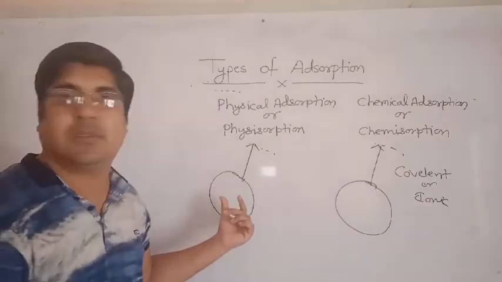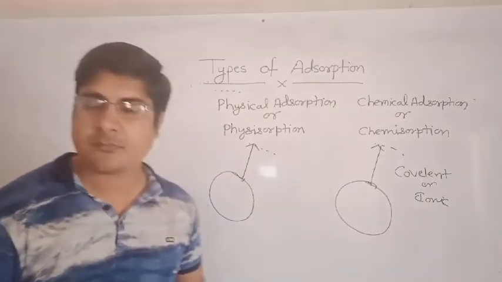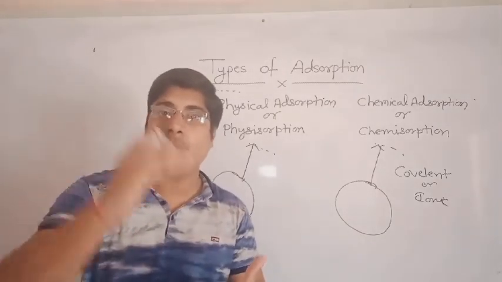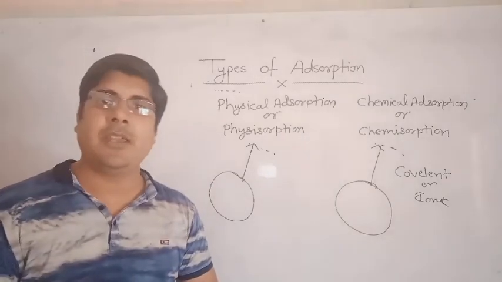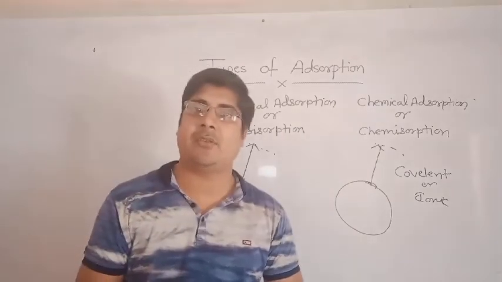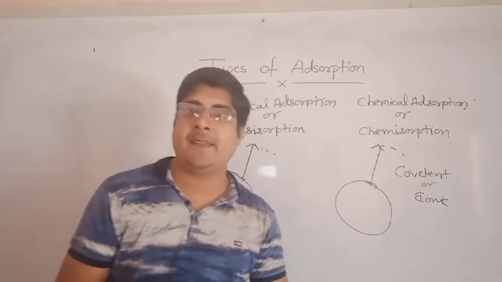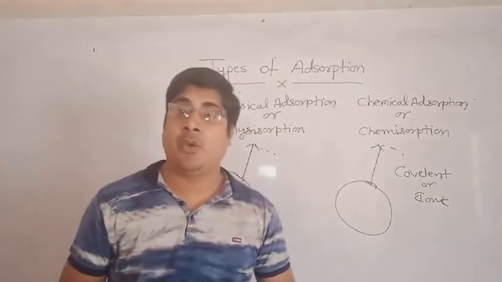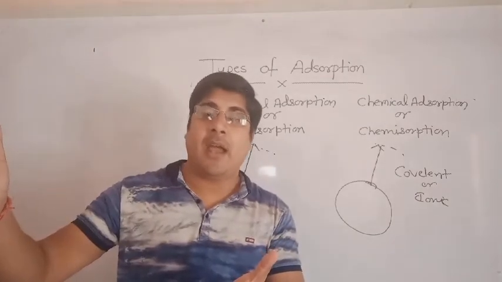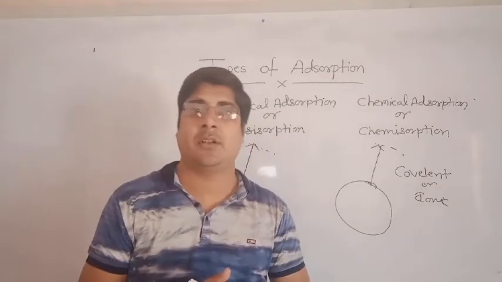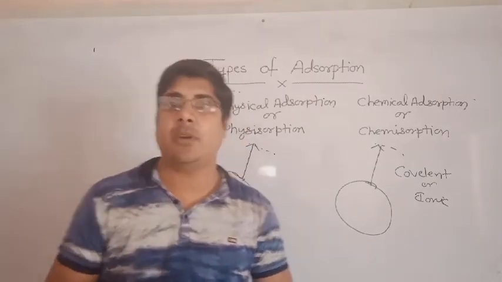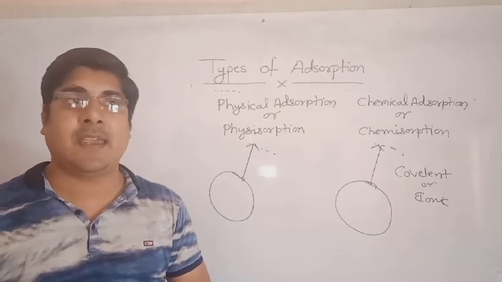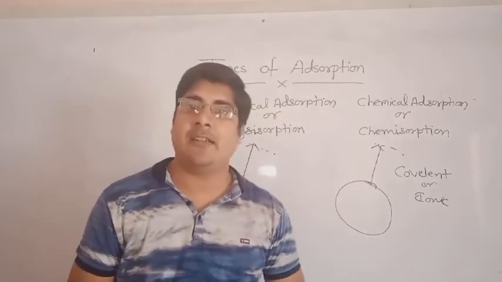Let's explain by an example of physical adsorption. When dinitrogen adsorbs on the surface of mica, there will be weak intermolecular force between dinitrogen and mica. So we can say that it is an example of physical adsorption. But when moisture is attracted on the surface of silver, there will be a strong chemical bond between the particles of moisture and silver. So we can say that it is chemical adsorption.